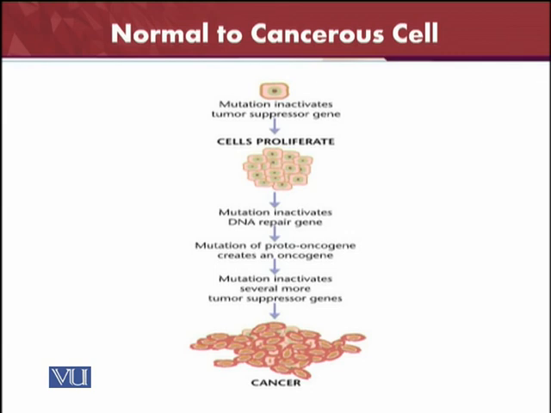It inactivates the DNA repair gene, and then the proto-oncogene will also be converted into an oncogene, and the oncogene will inactivate several more tumor suppressor genes, because the oncogene system leads towards cancer. So because of the presence of the oncogene, several more tumor suppressor genes will be inactivated, and only the cancerous cells will be activated. In this way, the normal proto-oncogenes will be converted into oncogenes, and oncogenes will lead towards cancer.